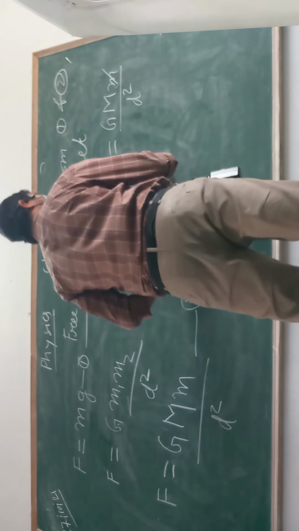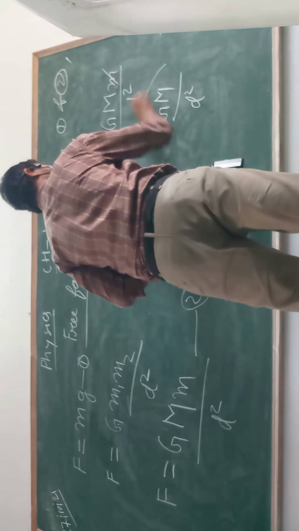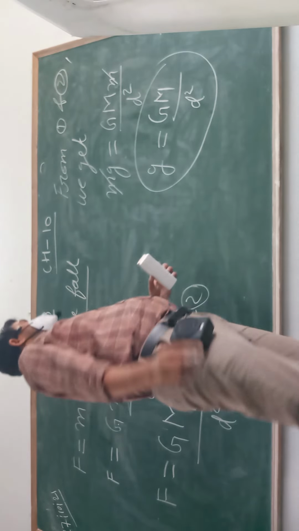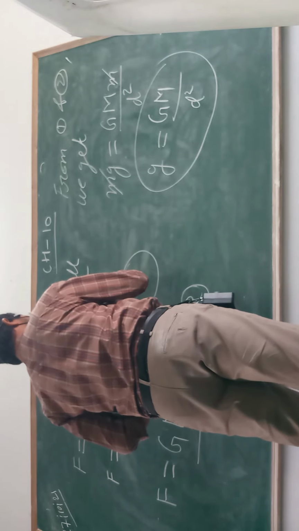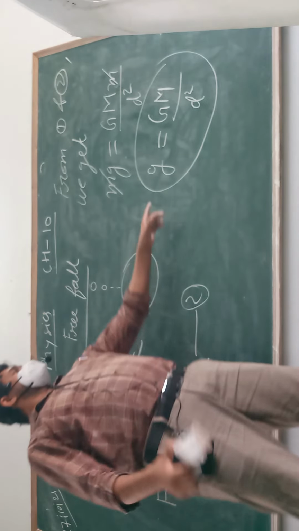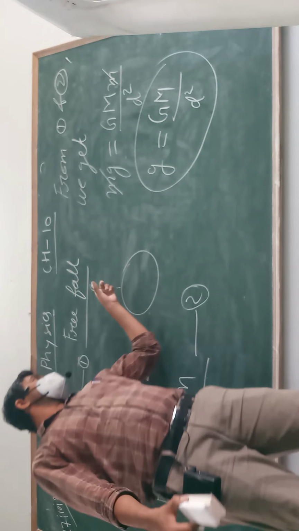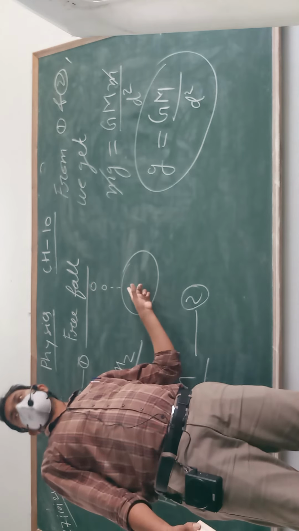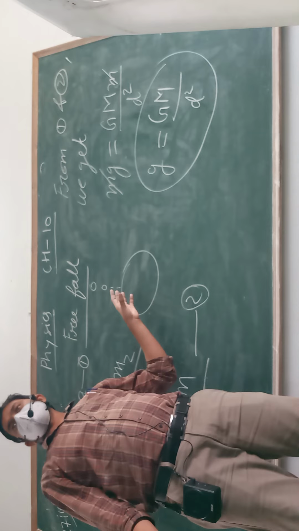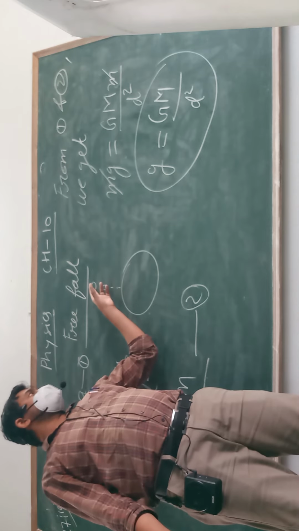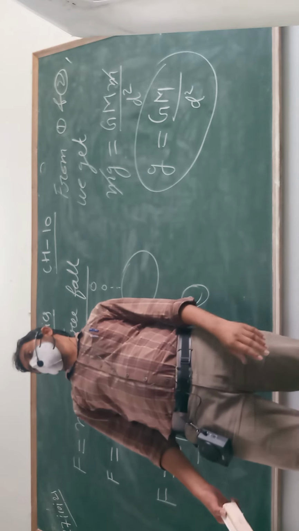What did I get? This g is what? The amount of acceleration produced in the object which is falling under free fall. How much acceleration is produced in the object falling under free fall can be calculated by this formula.